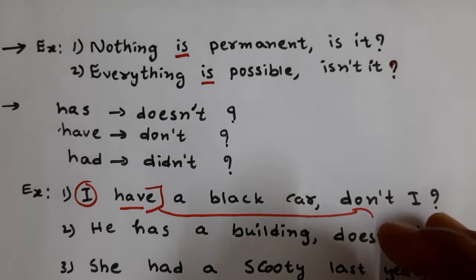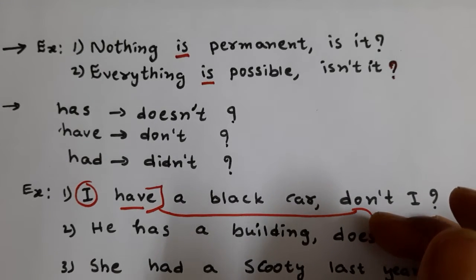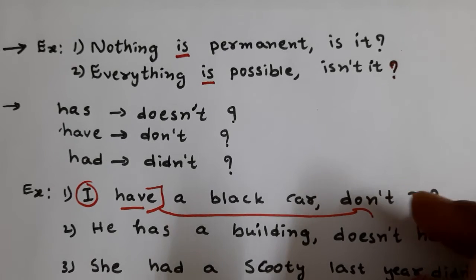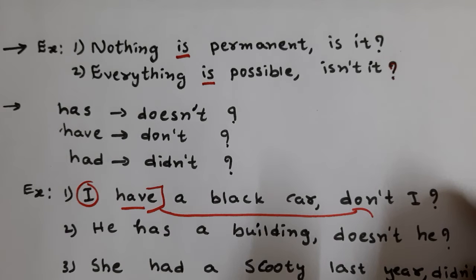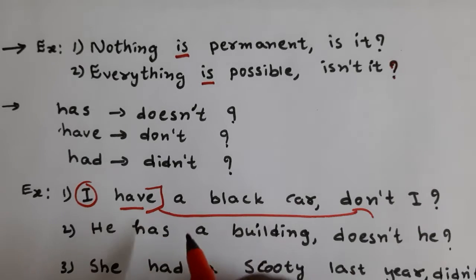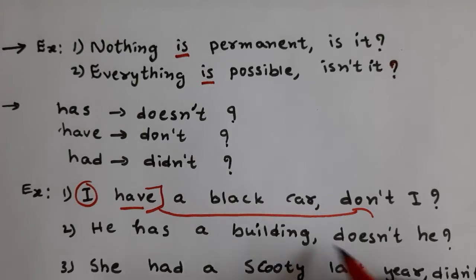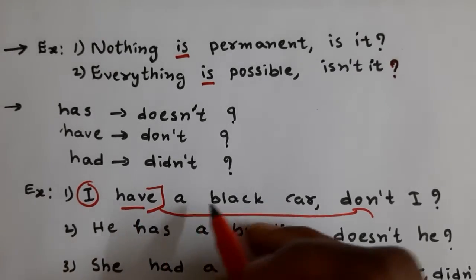I will say it in a simple way. For example, "You have a pen." Then I will ask you, "Do you have a pen?" What is your answer? "Yes, I have." If you don't have, what do you say? "I don't have." That's why we use don't, doesn't, didn't according to the verb.